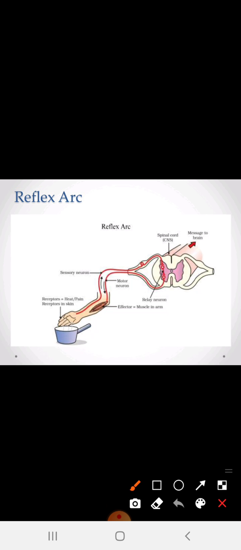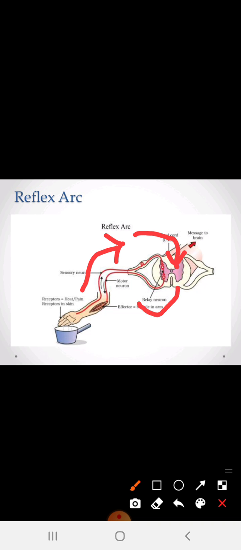It is a little hot and I get hurt. This information is passed to the sensory neuron. Here you can see this pathway. First the information goes to the sensory neuron, then the decision is taken by the spinal cord that I have to take my hand away from the pan.